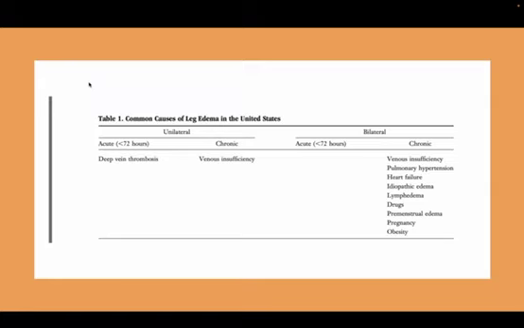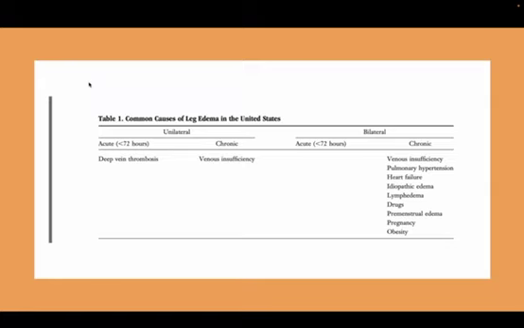So what are the common causes of leg edema? Most commonly, if it is acute onset and unilateral, DVT should always be suspected. Chronic venous insufficiency, bilateral venous insufficiency, pulmonary hypertension, which can be due to OSA or chronic lung disease or right heart failure. Heart failure, idiopathic edema, lymphedema we discussed. Lymphedema can be primary, due to congenital causes, or secondary, due to some infection like filariasis or some bacterial infection, or malignancy, lymph node infiltration, radiation exposure, trauma related, anything.